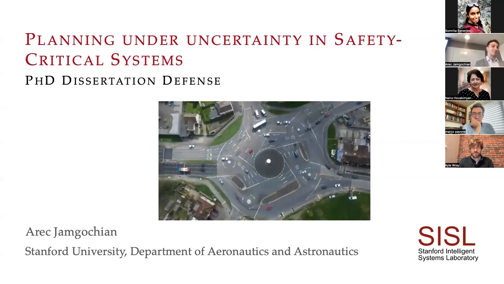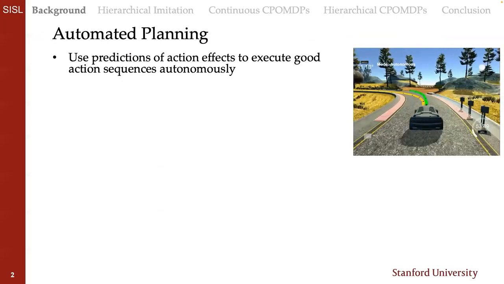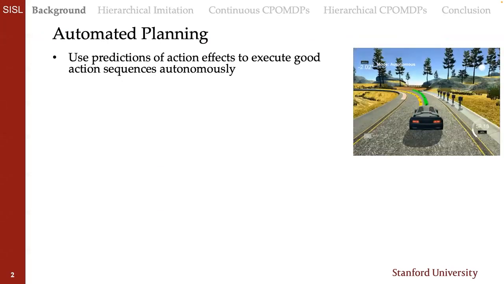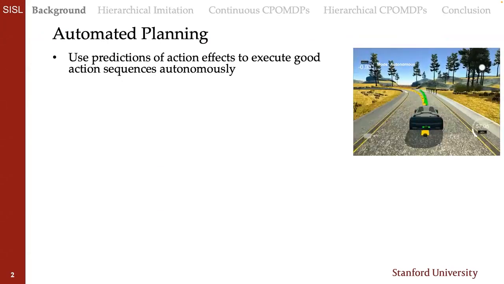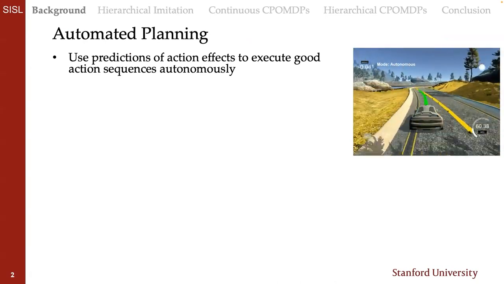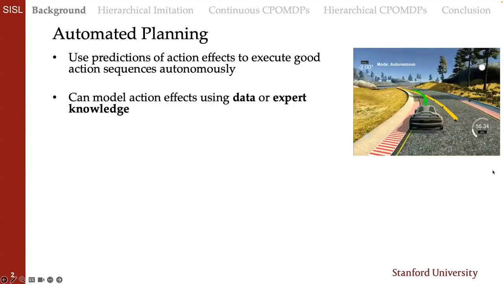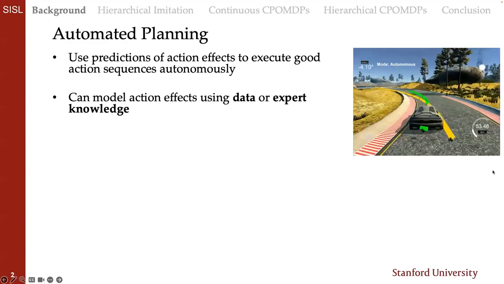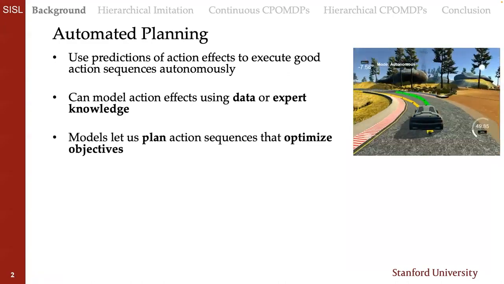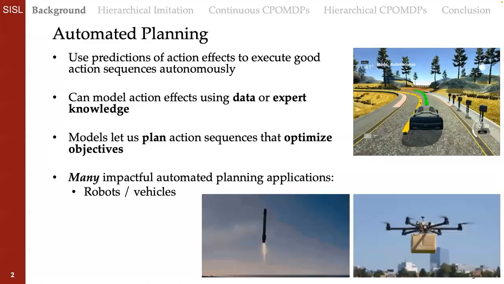The title of this talk is Planning Under Uncertainty in Safety Critical Systems. So the premise of automated planning is to use predictions of the effects of different actions in order to execute good action sequences autonomously. So the idea being that if we can model action effects, either using data or using expert knowledge like physics, then we can use those models to plan action sequences that optimize different objectives.